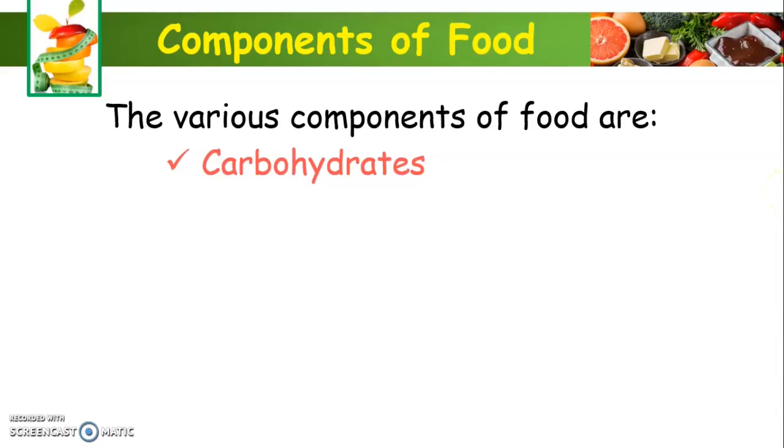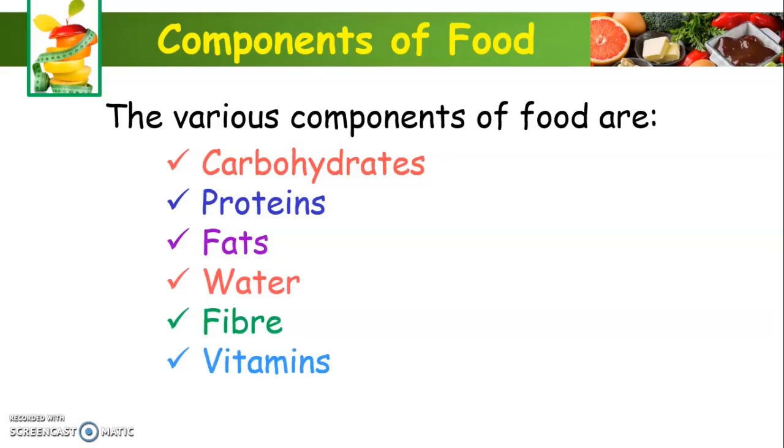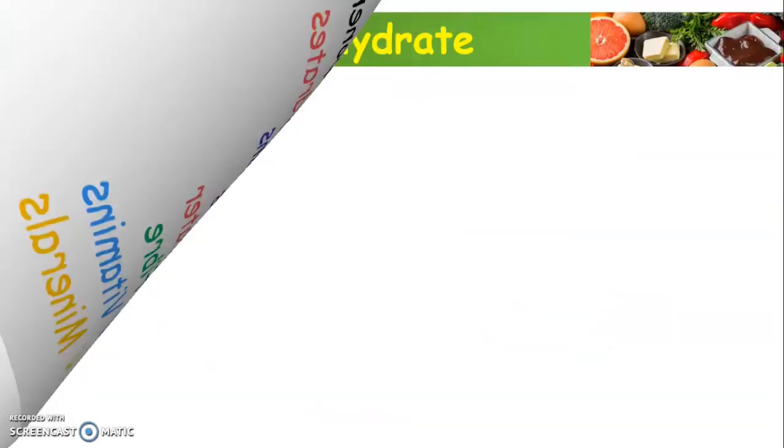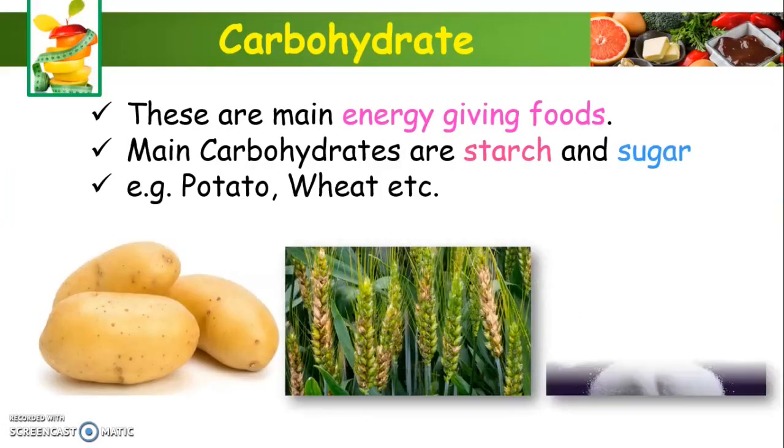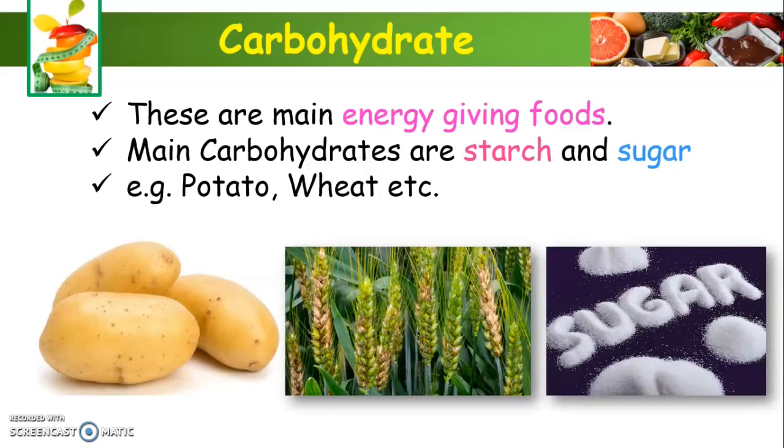The various components of food are carbohydrates, proteins, fats, water, fiber, vitamins and minerals. So let us see one by one. Carbohydrates. Carbohydrates are the main energy giving food. Carbohydrates found in our food are in the form of starch and sugar.